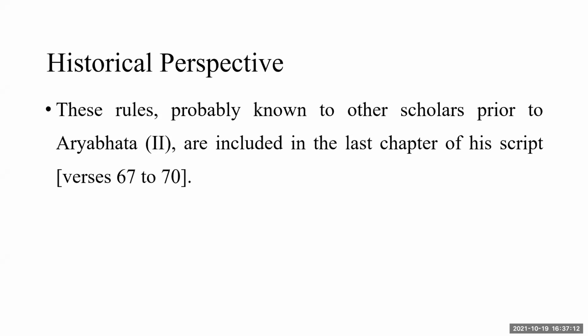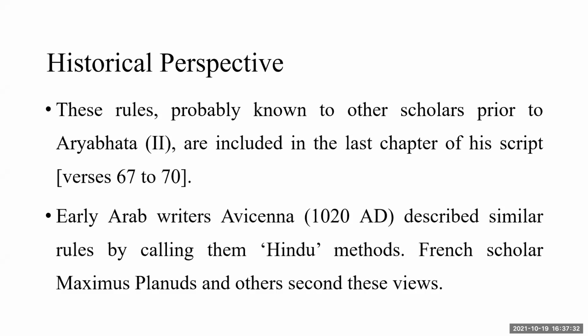There is no word like Bijanka there. Bijanka is fairly new terminology, and possibly it is the translation of the words digital root. So it becomes Bijanka. But without using the word Bijanka, he has given the methods. Surprisingly, these methods include not only addition, subtraction, multiplication, but division, squares, cubes, and not only that, square root and cube root.